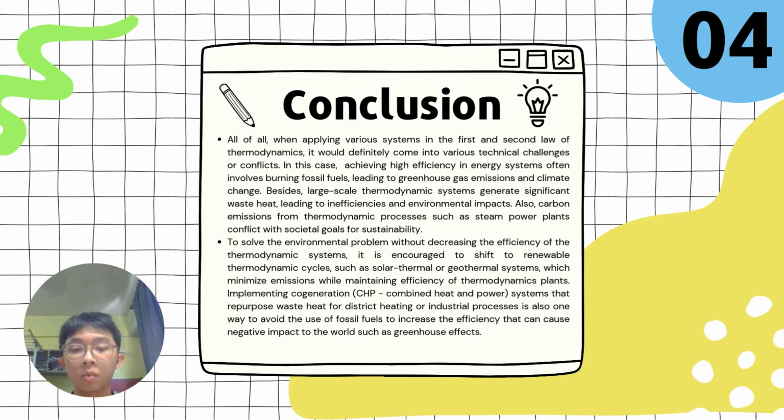To solve the environmental problem without decreasing the efficiency of the thermodynamic system, it is encouraged to shift to renewable thermodynamic cycles, such as solar thermal or geothermal systems, which minimize emissions while maintaining the efficiency of thermodynamic plants. Implementing cogeneration systems that repurpose waste heat for district heating or industrial processes is also one way to avoid the use of fossil fuel to increase efficiency, which can cause negative impacts to the world, such as the greenhouse effect.